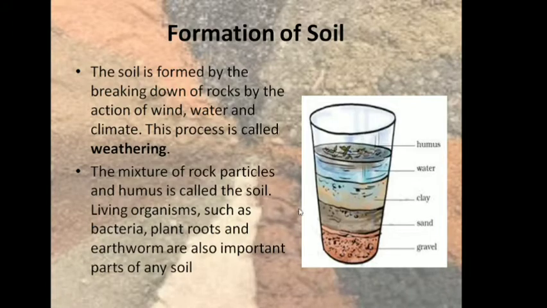So as you can see here in this figure, if we dissolve soil in water, you can see there are different layers of the soil which will settle down, and this total, all the different types of rock particles like gravel, sand, clay and humus and living organisms, form soil.